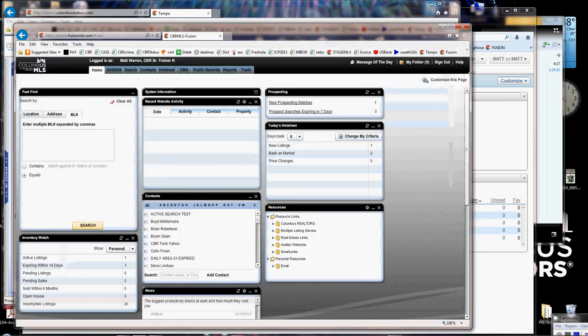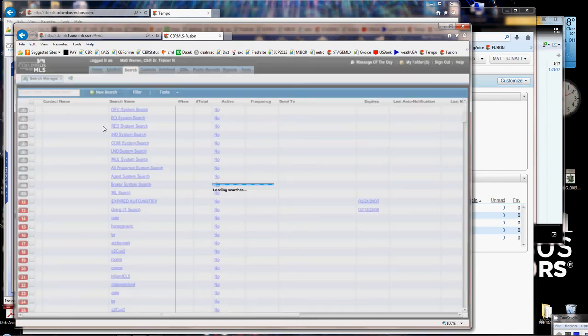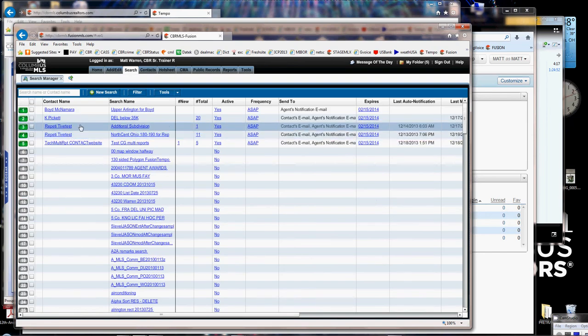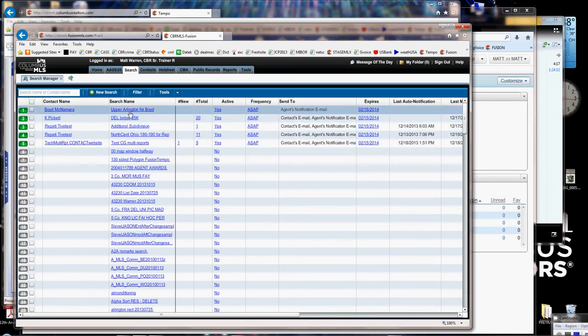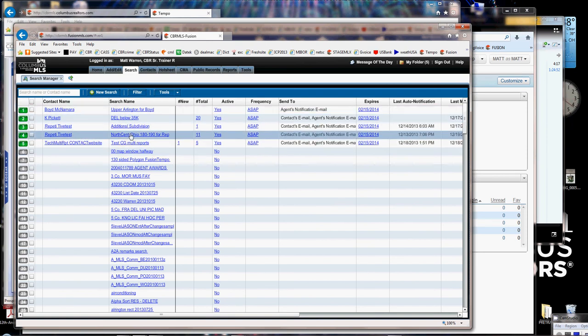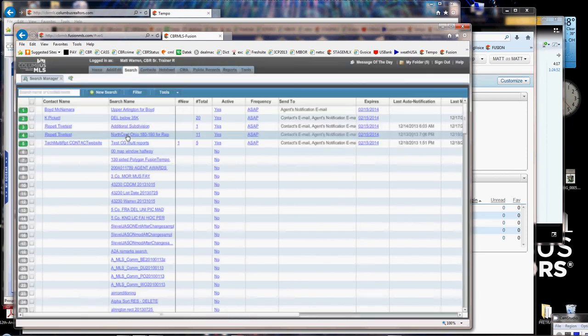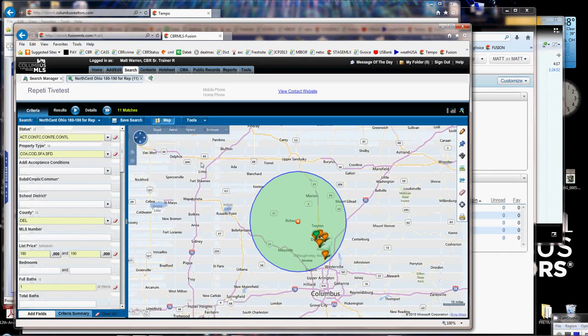Let me jump over to Fusion, which is going to be quite a bit easier. I'm going to do the same thing. I'm going to go up to Search in Fusion. Now this is in Fusion. Go to Search Manager in Fusion. And on the Search Manager screen, you're going to see the same thing. It's going to show all of your prospect searches right up here at the top. That's a little different than in Tempo, but right there they are, the active ones. And again, I'm going to click on the search name right here. When I click on that search name, it takes me back to the search screen.